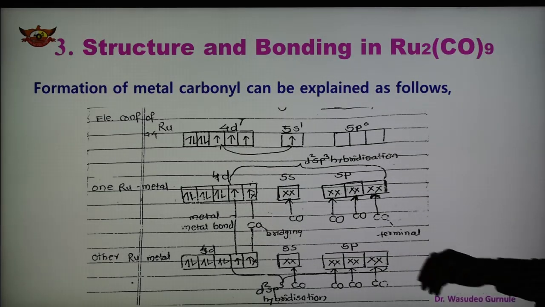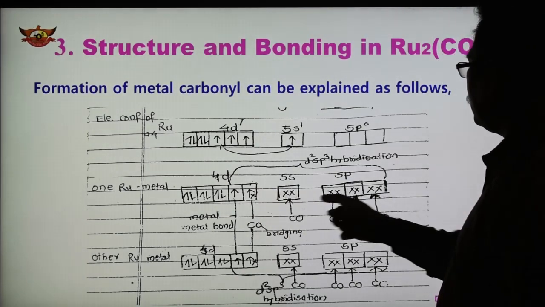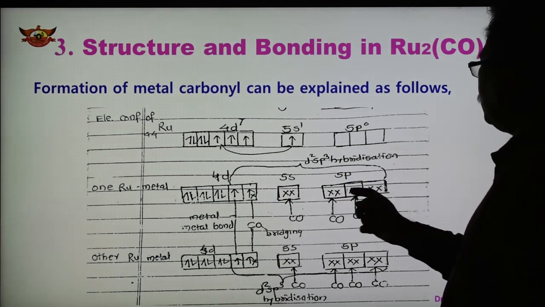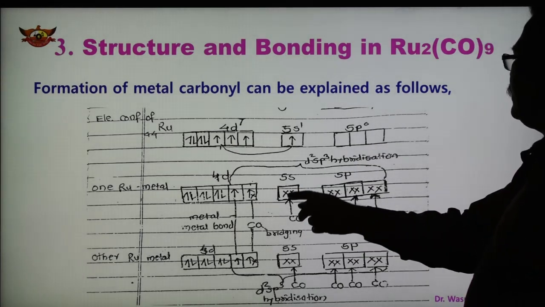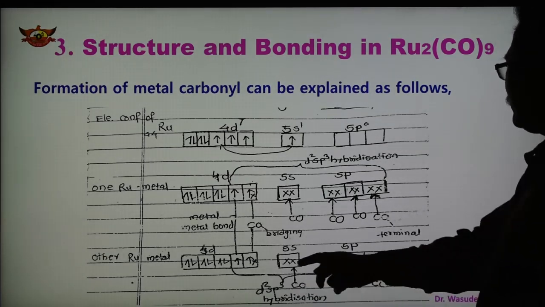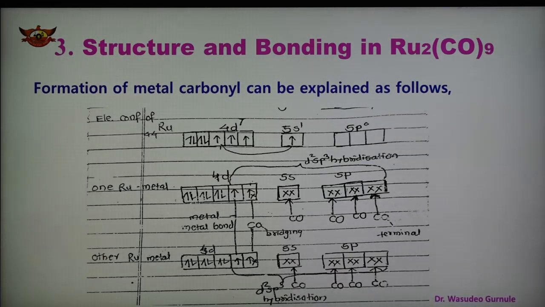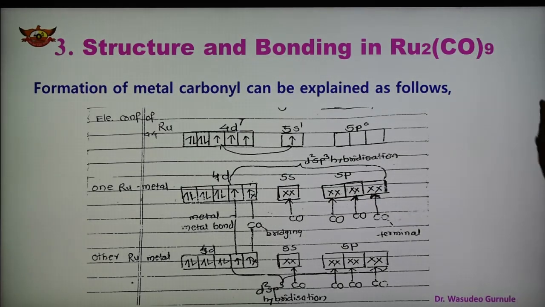Now see the configuration. Here 1, 2, 3, 4 are the vacant orbitals. So four CO donate electron pairs to the vacant orbitals. In the similar way, four CO donate electron pairs to the vacant d2sp3. In this case also, 2d, 1s and 3p orbitals undergo hybridization, forming six d2sp3 hybrid orbitals of equivalent energy.